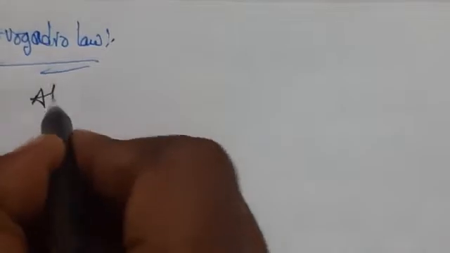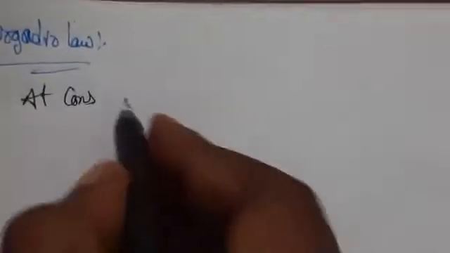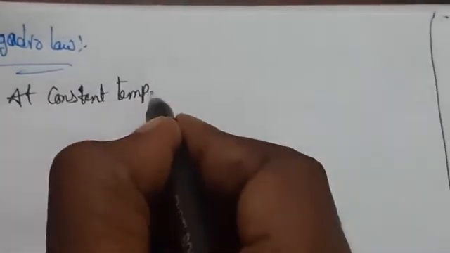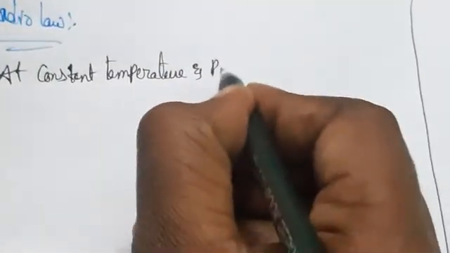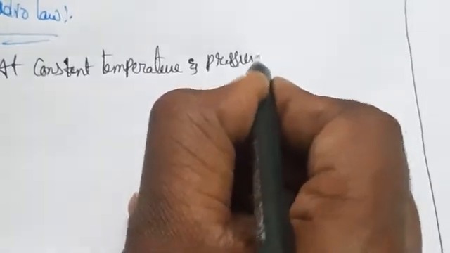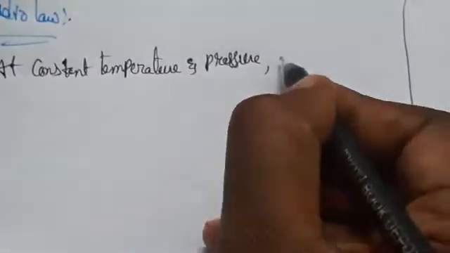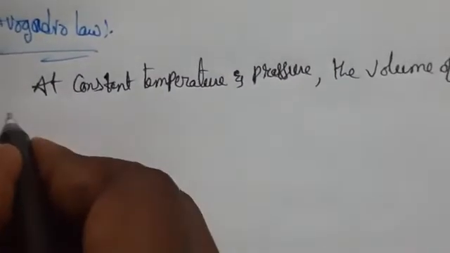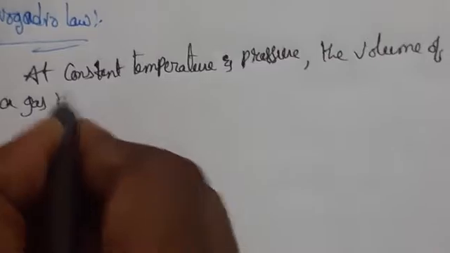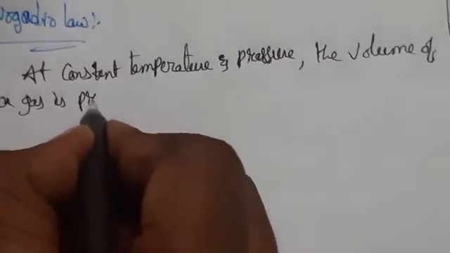So what we can say here: at constant temperature and pressure, the volume of a gas is proportional to